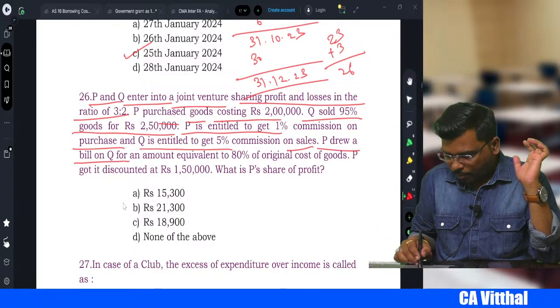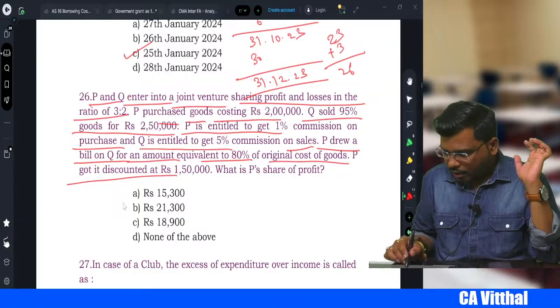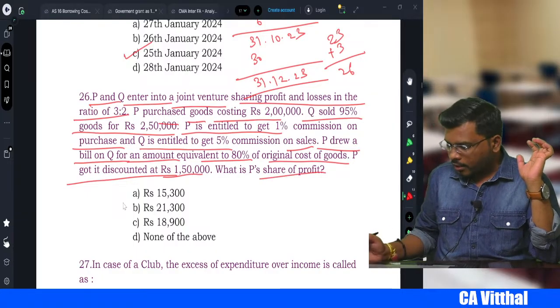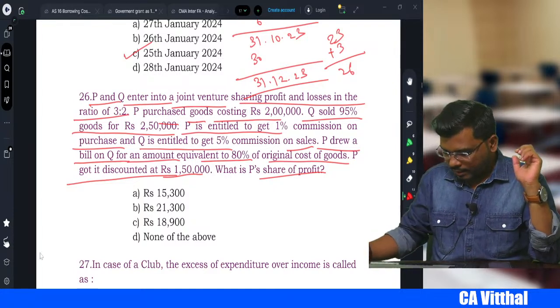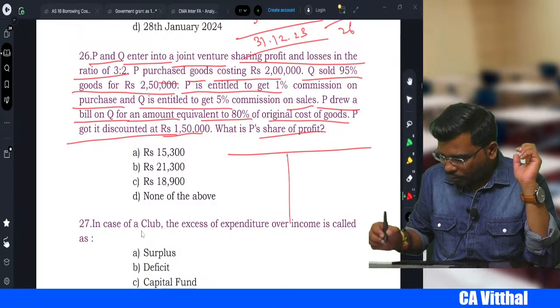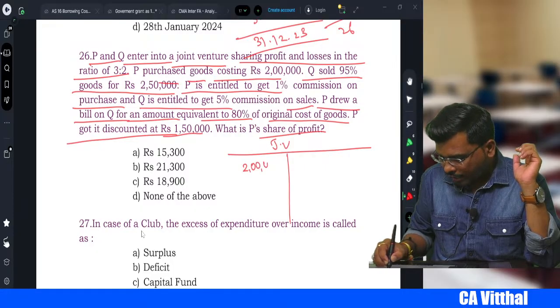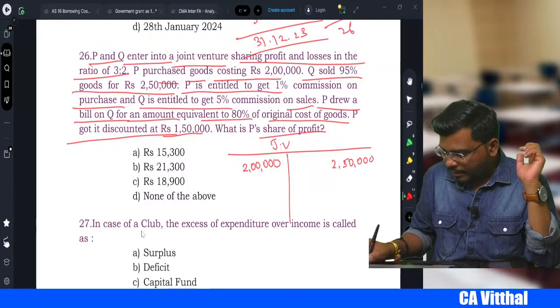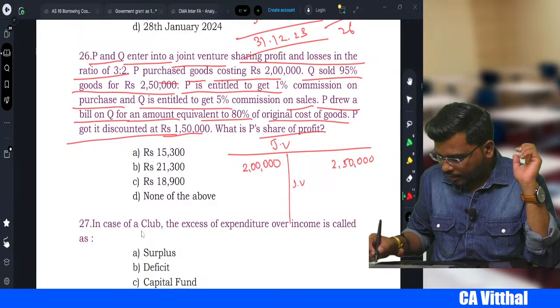P drew a bill upon Q for an amount equivalent to 80% of the original cost of the goods. P got it discounted for 1,50,000. What is P's share of profit? Students are answering. Let me calculate whether it's correct or not. Okay, so let's open now the joint venture account. First we write what here? Purchases 2 lakhs. Then sold how much? 2,50,000. Then there is the unsold stock, that is called JV stock.